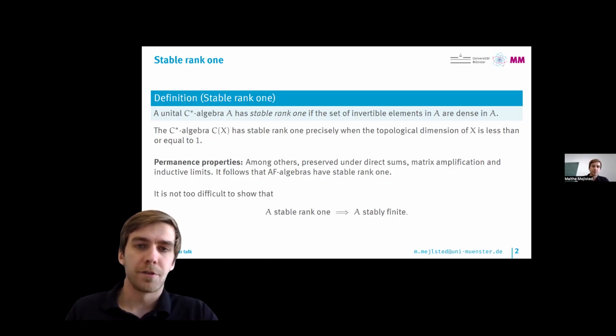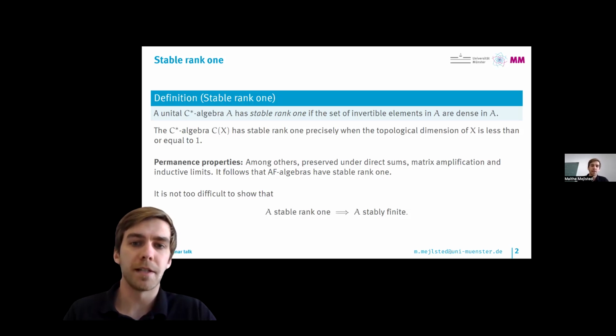It's not too difficult to show that a necessary condition for having stable rank 1 is that the C-star algebra should be stably finite. Already from the stability under matrix amplification, it follows that to prove this, it suffices to prove that stable rank 1 implies that A is finite. This is not too difficult to prove. You can, for example, look at some non-unitary isometry and then look at its distance to the invertibles. Then a clever argument shows that this works.